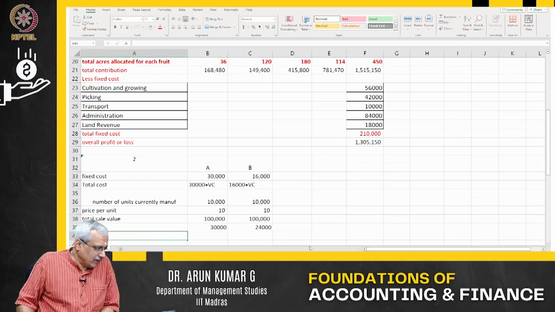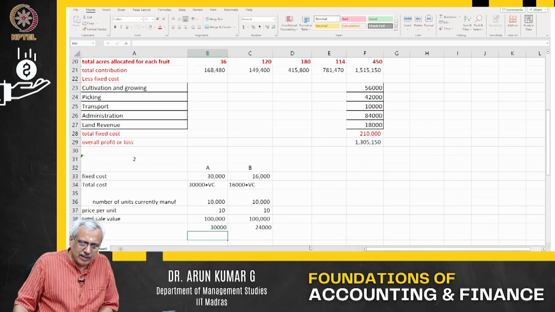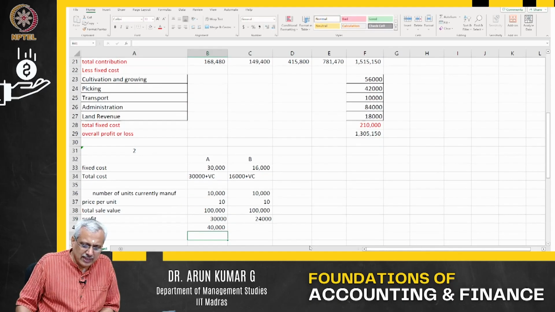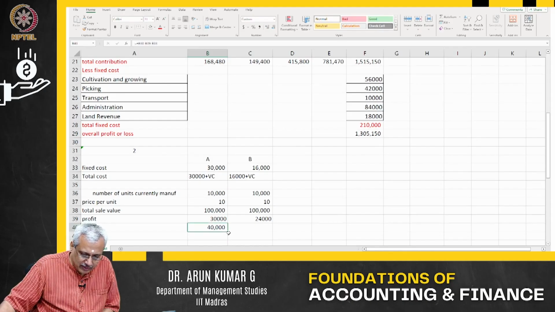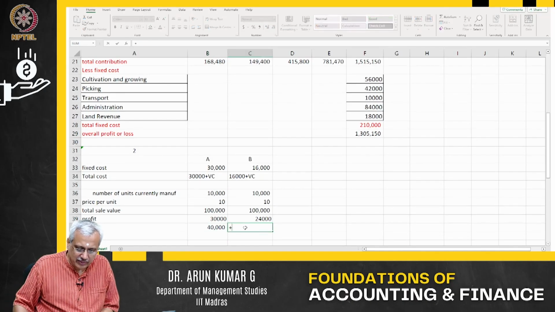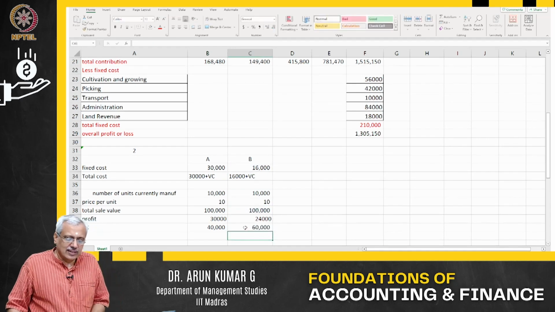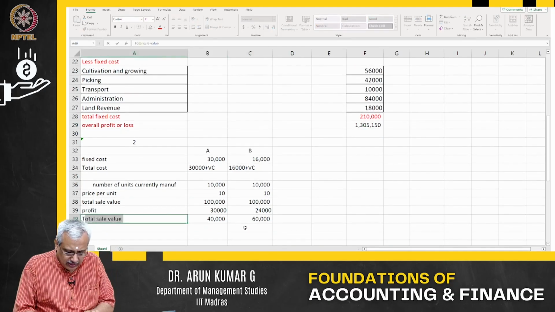So what is called my variable cost? My variable cost is very clear. This is my total sale value, this is the profit, and this is the fixed cost. So my variable cost is very clearly given here. From the total sale value I reduce the profit, and I reduce the fixed cost, and that gives my total variable cost.